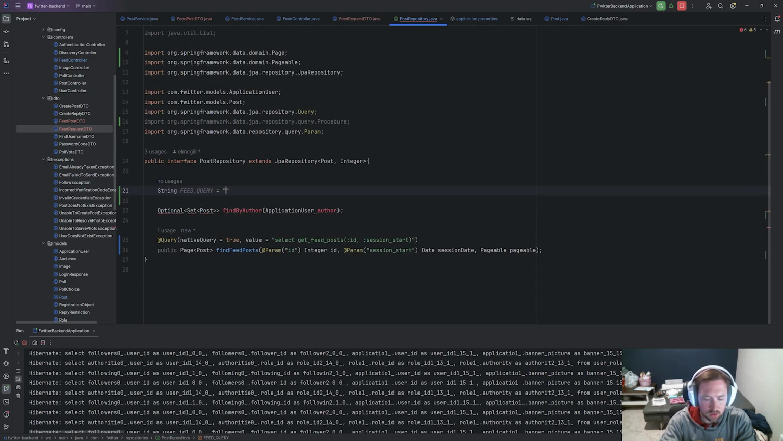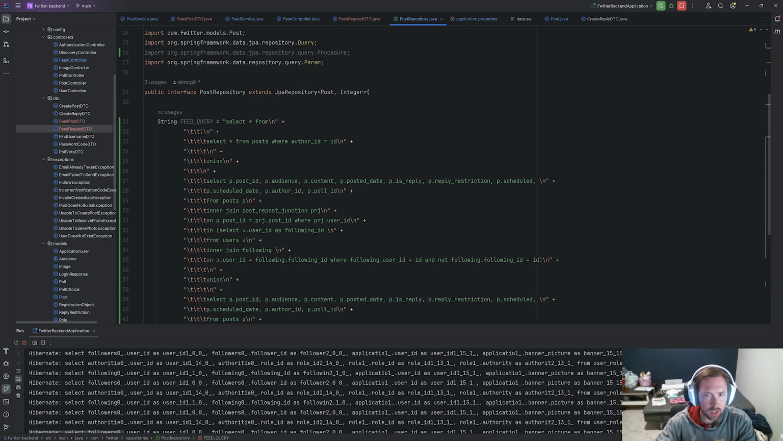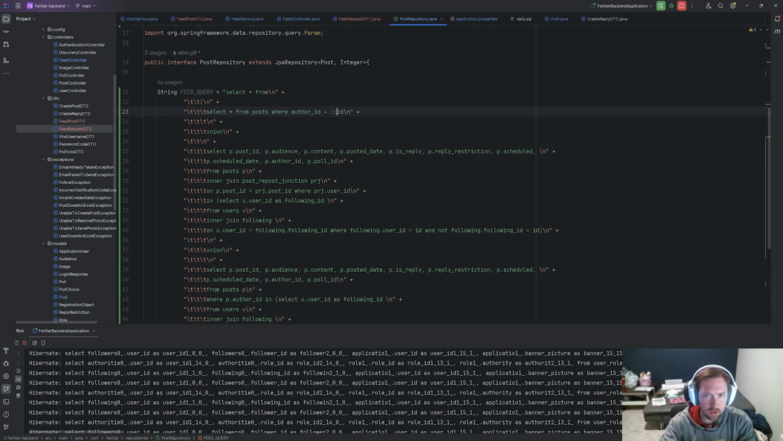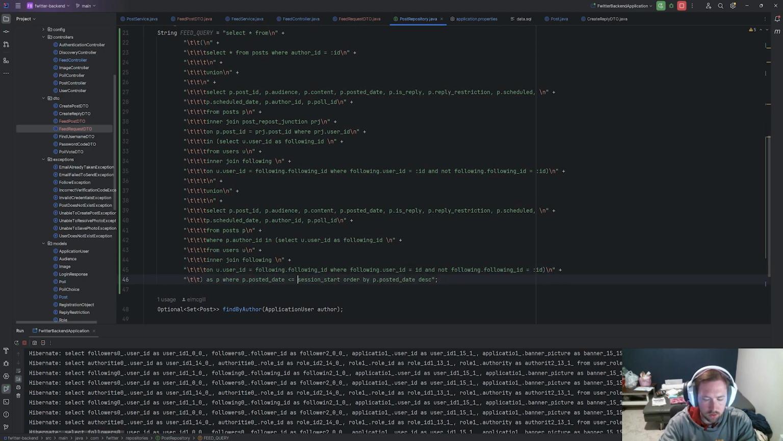Let me do this and do this. Then we also need to get rid of this, I believe. Now, everywhere we see ID, I think we need to change this to :id. So this needs to be :id. Let's see, are there any other IDs? I know there's a couple of them in here. So this one should be :id, this one should be :id. I think there's another one in here that I missed when I was messing around. And then the session start should be :sessionStart.